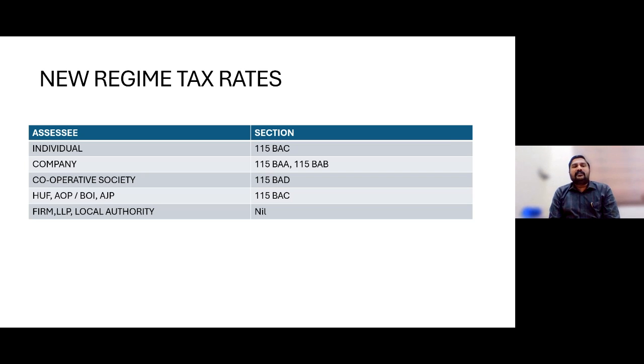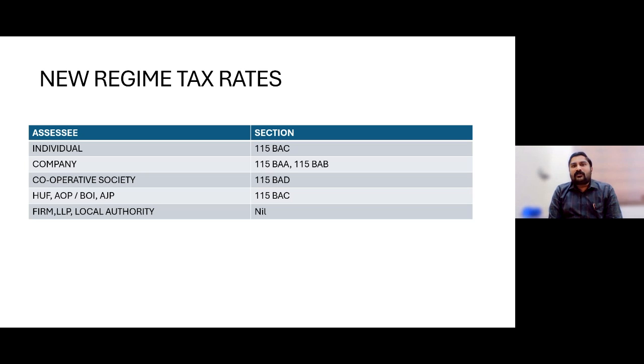Then apart from individuals, HUF, AOP, BOI, and AJP, company assessees are also eligible to get new regime tax rates under two sections, 115BAA and 115BAB. What is the distinction between 115BAA and 115BAB? For section 115BAA, the rate of tax has been reduced to 22%.